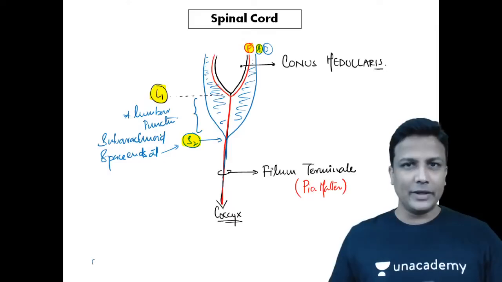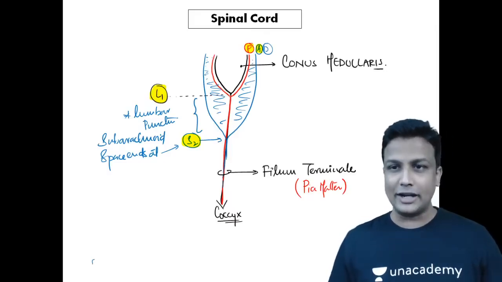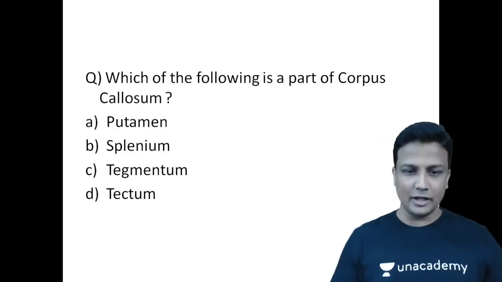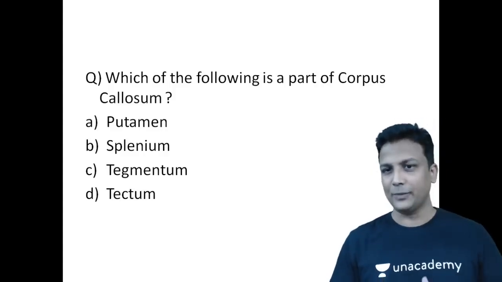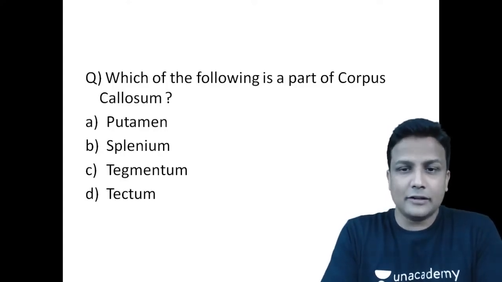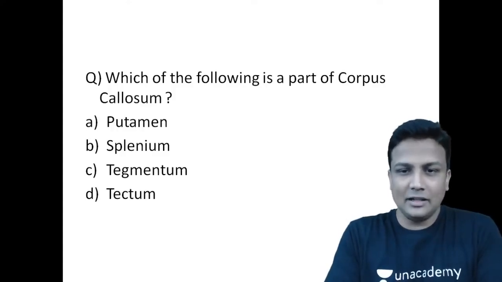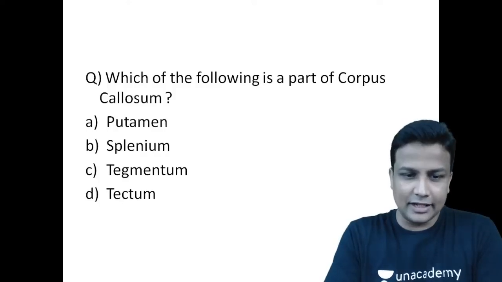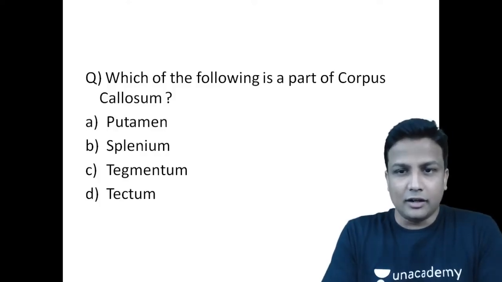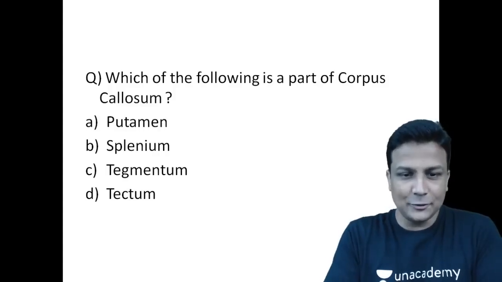After revising this topic and important points, welcome to the next thing that you have to learn in the neuroanatomy part, guys. Yes. Can anyone answer this question here right now? Which of the following is a part of the corpus callosum? Putamen, splenium, tegmentum, and the tectum. Come on, guys. Putamen, splenium, tegmentum, and the tectum. Can anyone tell me what is the answer for this one? Yes, Kadam. Thank you. Thank you, Mohammed Salman.